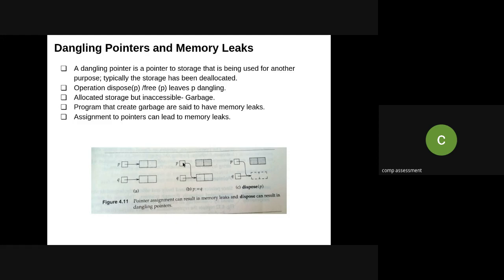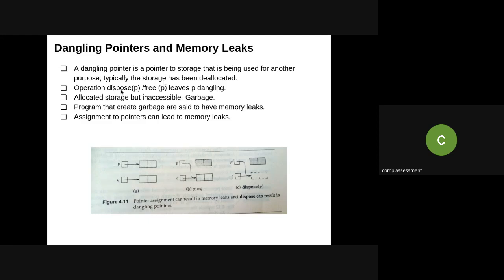When I'm saying Q is assigned to P, it means my P is dereferenced from over here and it is pointing to the same element as Q. So this object which was allocated previously is no longer referenced, but that memory is not freed. So that memory remains there, and due to that, this memory is going to be leaked. That is called my memory leak, and this is called a dangling pointer.